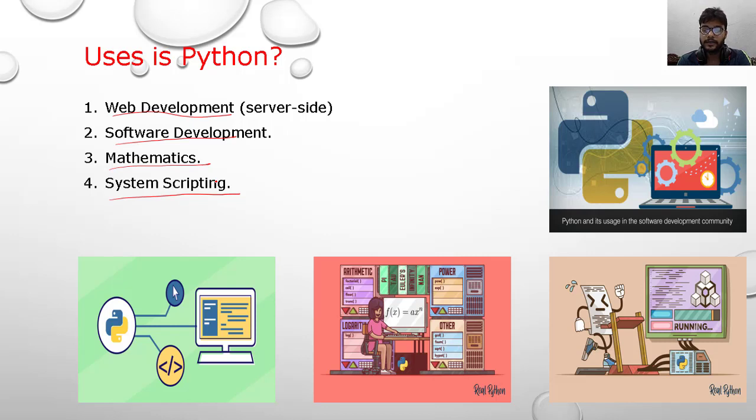Now the fourth one is system scripting. System scripting works when you open any app for the first time, and you see it tells you that if you click on this button, this action will be performed. If you click on that button, that action will be performed. Just take an example: if you click on the fire button, the gun will release the bullets. That is system scripting, nothing else.